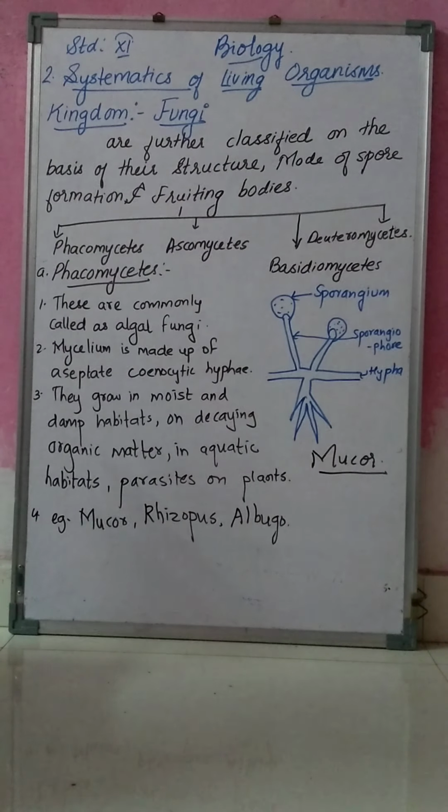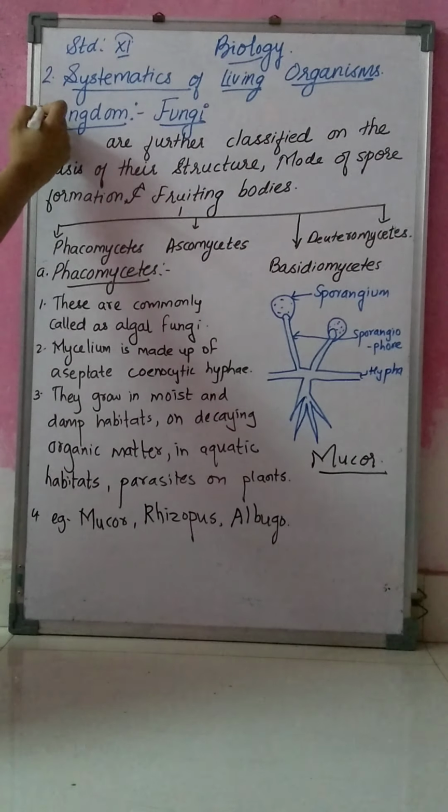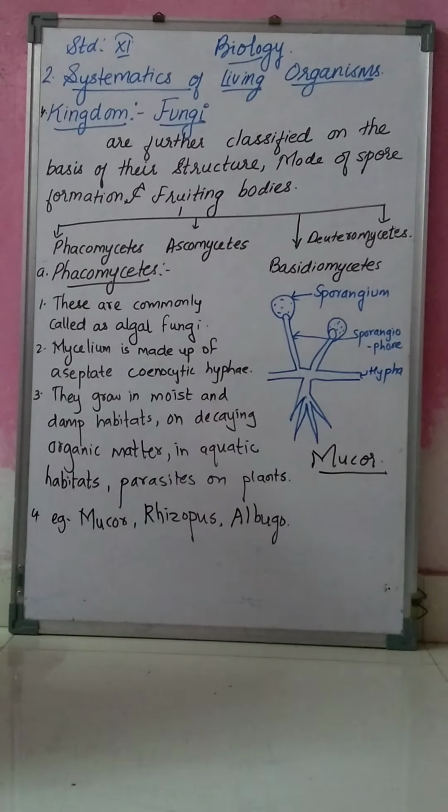In this chapter we have started with salient features of living organisms, salient features of different kingdoms, that is the 5 kingdoms. In that we have already completed kingdom Monera, second is kingdom Protista, third is kingdom Plantae, and fourth is kingdom Fungi. For kingdom Fungi, we have already done the general characters.